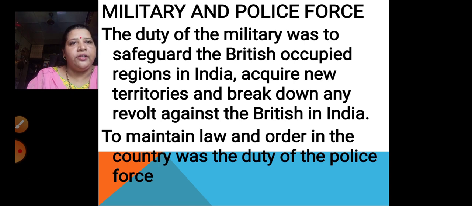So what is the work of the military? The duty of the military was to safeguard the British occupied region in India, acquire new territories, and break down any revolt against the British in India. So three works were given to the military. What about the police force? To maintain law and order in the country was the duty of the police force. As you see, today also we have only these duties in our country. Yes or no? When we learned the civics lesson, I had told you the parliamentary system in India was the same as the parliamentary system during the Britishers' time.